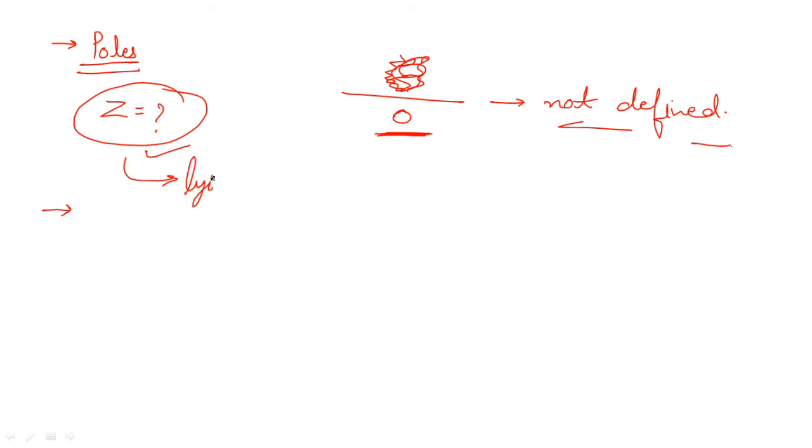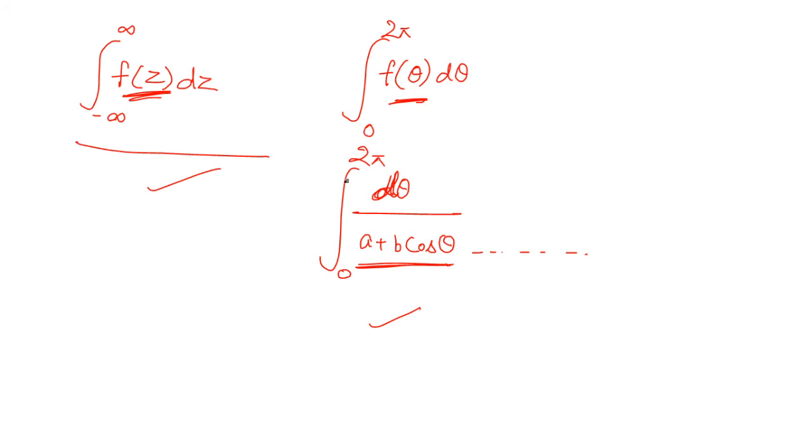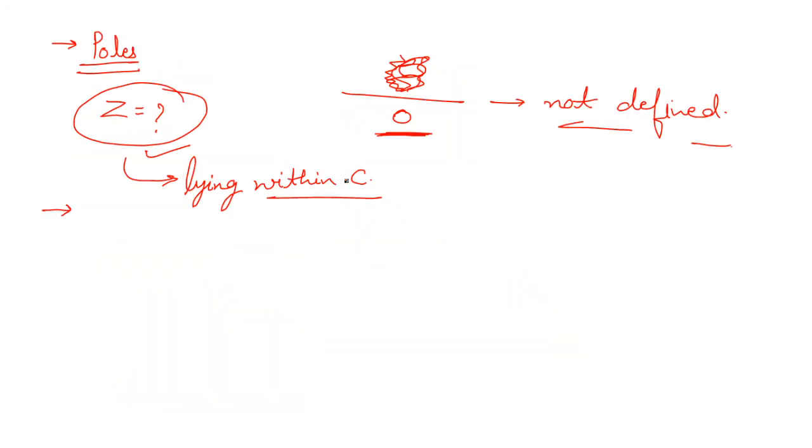If the answer is yes, the pole is lying within the contour, where C represents the contour. In that case, you have to take the next step, that is, you have to find the residue. When you have to find the residue, you first have to check the order of the pole.